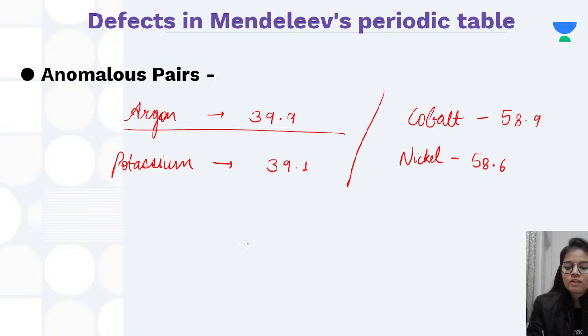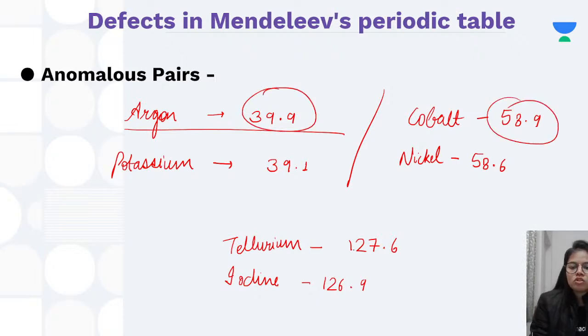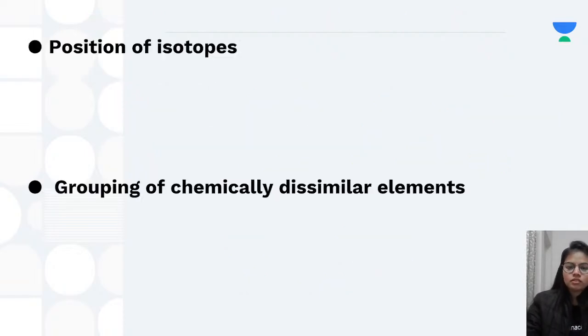And the third problem was between tellurium, having the mass 127.6, and iodine having mass of 126.9. So again, tellurium is coming before iodine. So these elements should be placed after the below elements, which didn't happen in Mendeleev's periodic table. So this particular thing was falling against his principle. Okay, so first is the anomalous pair. So these were the 3 pairs.